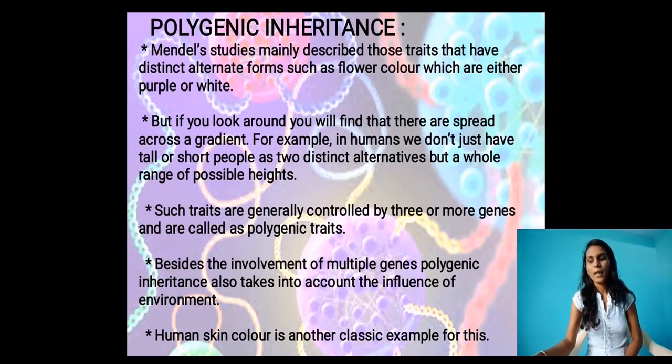Here is one more example: human skin. Human skin color is another classic example of polygenic inheritance. We see white, red, and so many colors in our skin. Yes or no? That is also an example of polygenic inheritance.